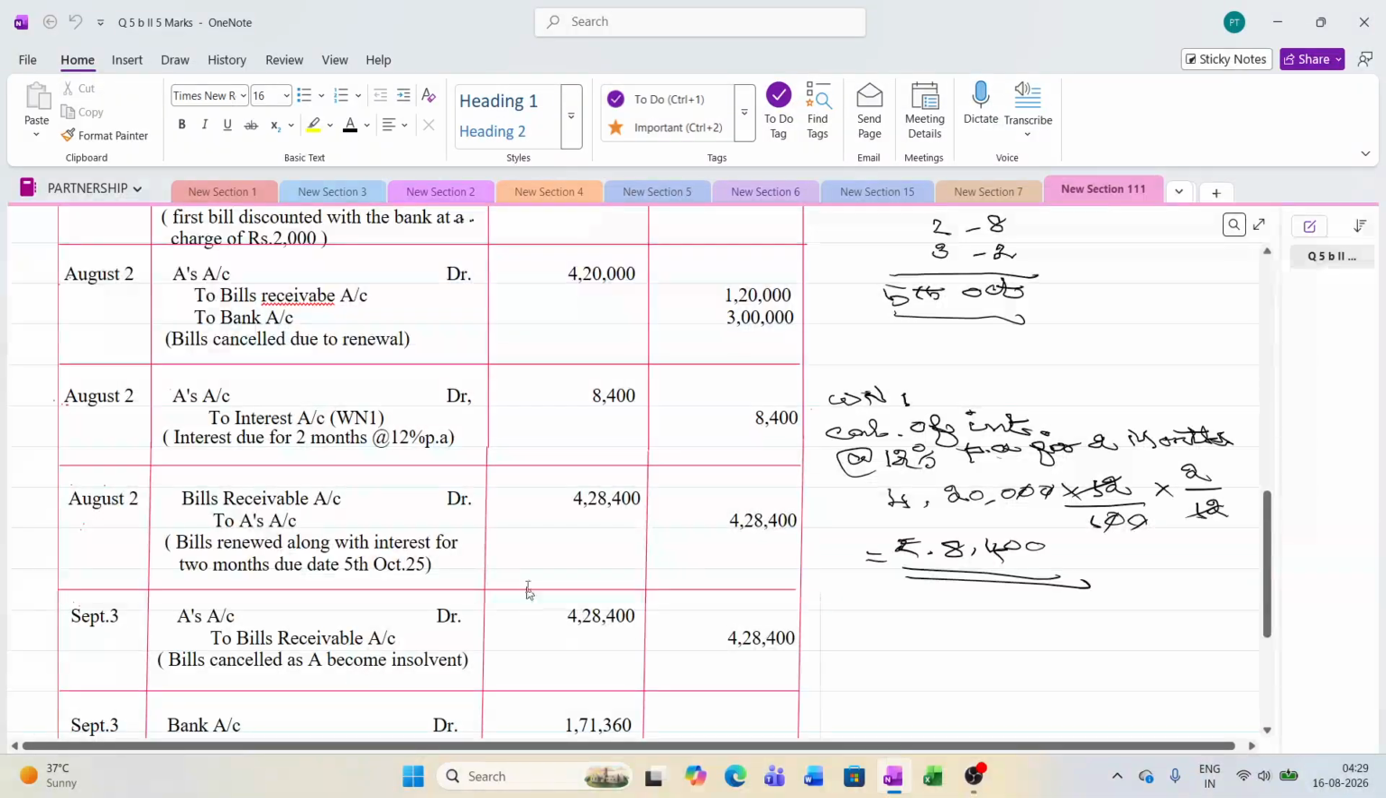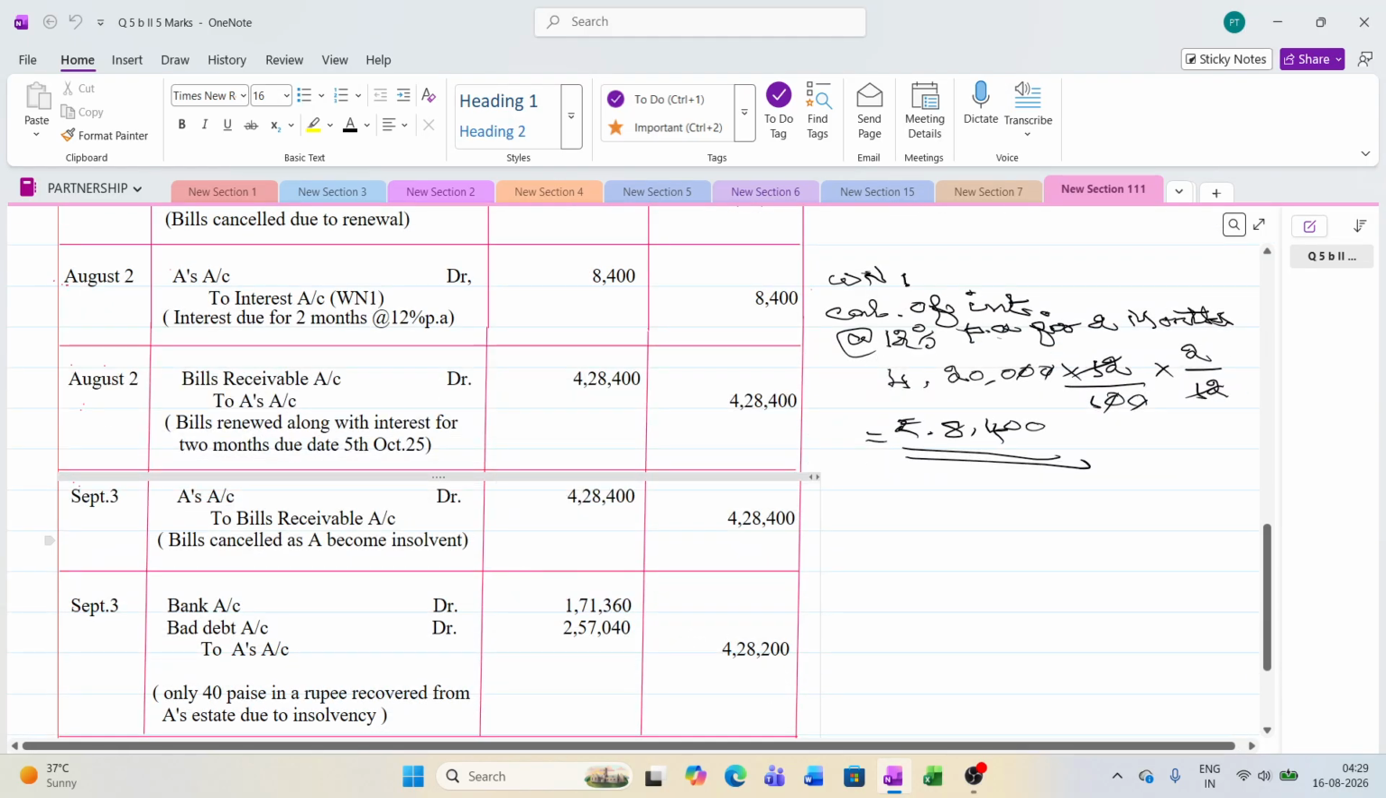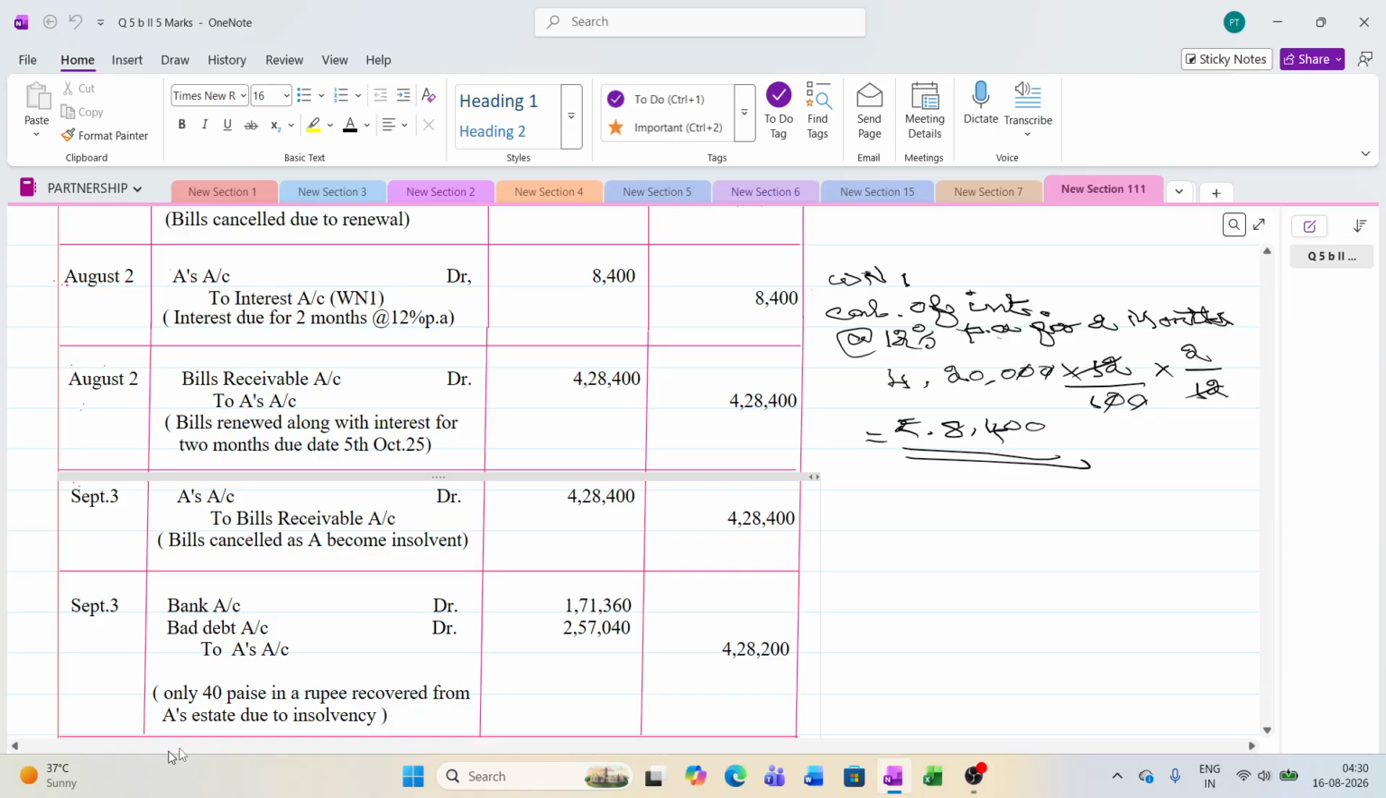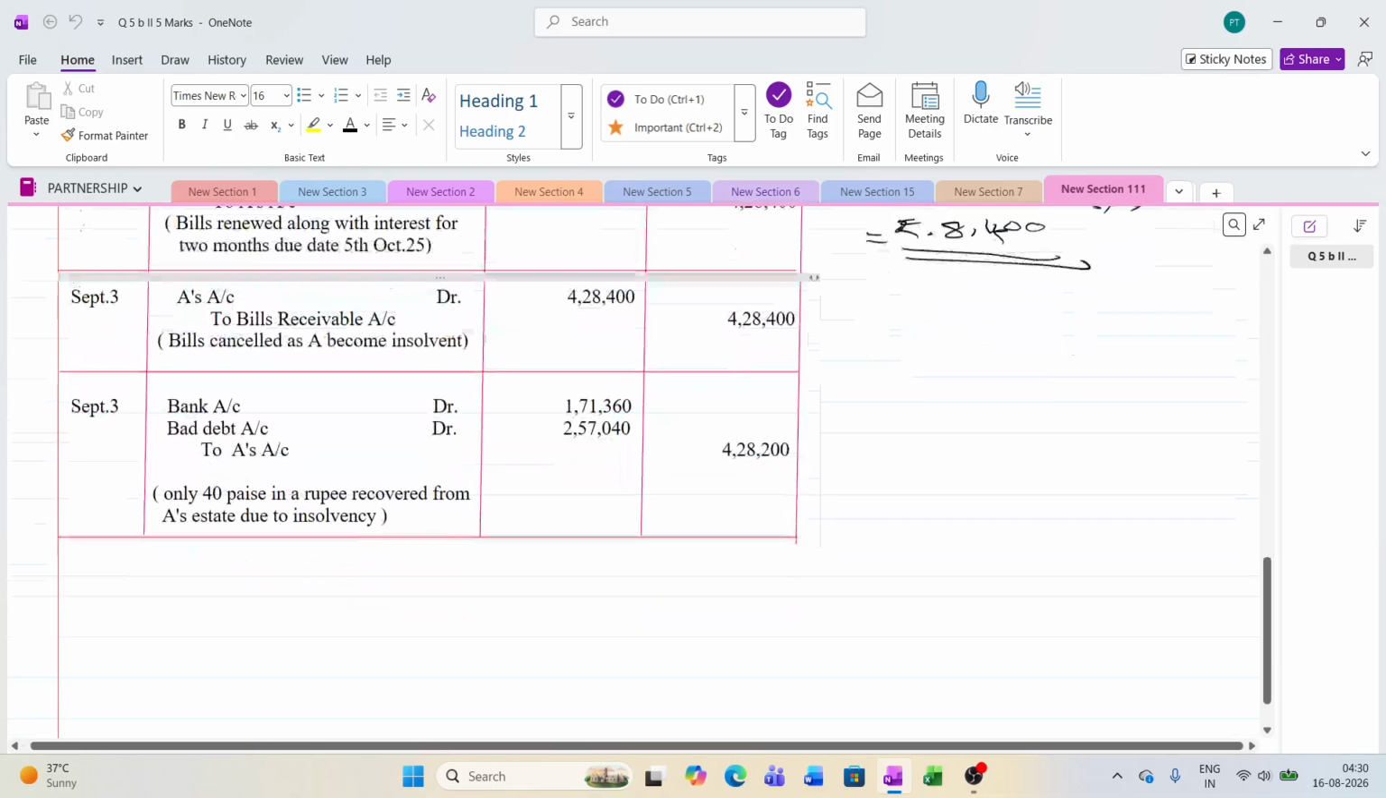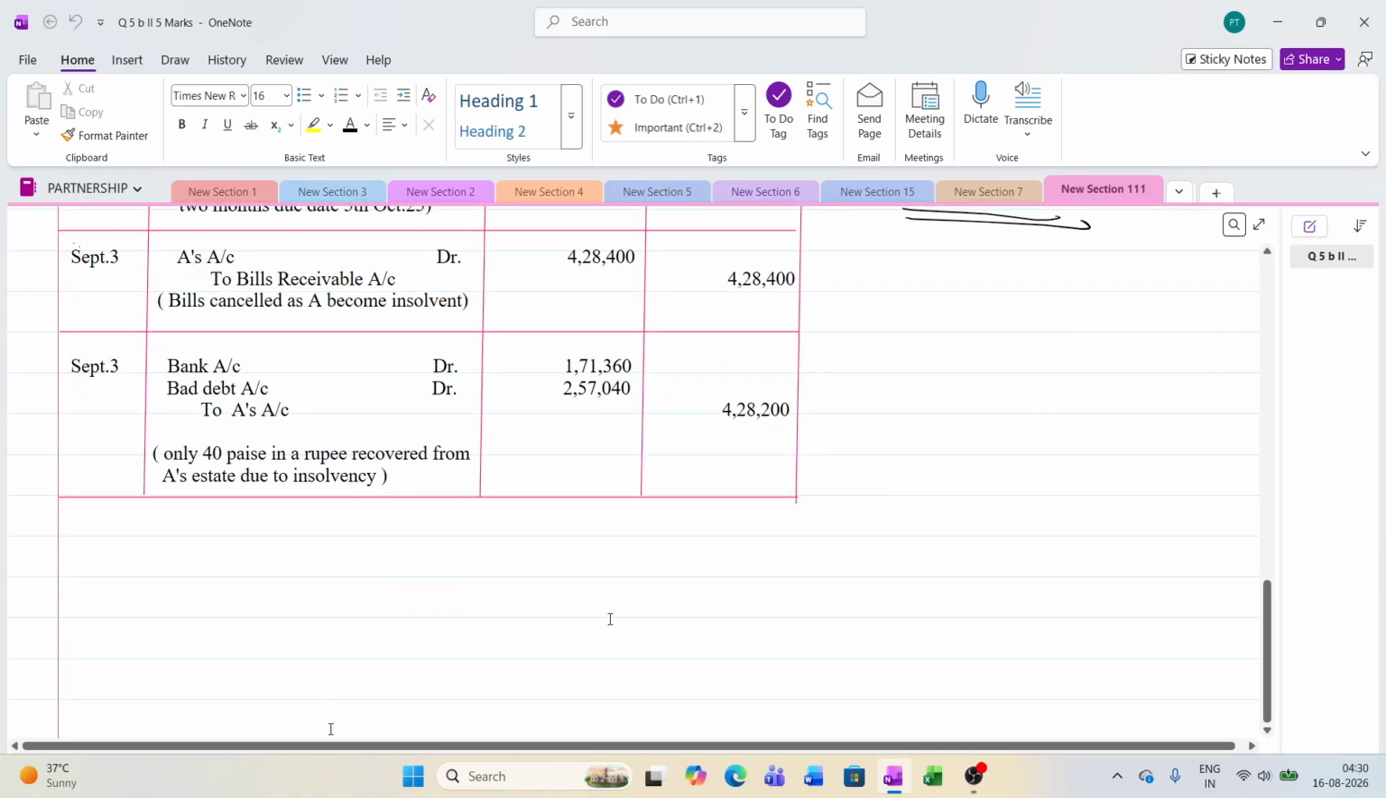Now what happened? He has become insolvent. So now we have to make him debit again and the bills receivable we have to reverse totally, because on insolvency the bill gets cancelled. Now what we have to do, because here again he is debited, we have to credit him with the amount received from the bank, his estate, and the balance is bad debt account, 40 paise in a rupee. If possible, you can make a calculation here or in the working note.